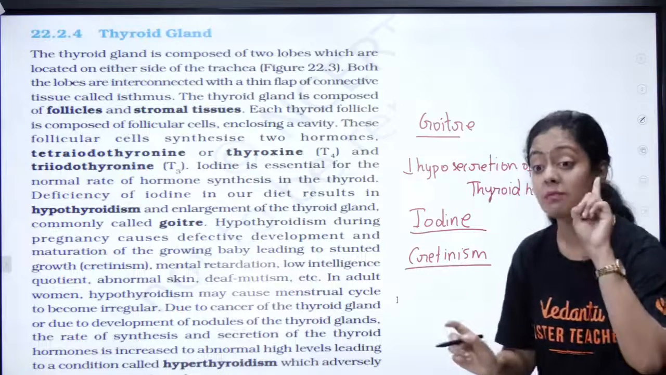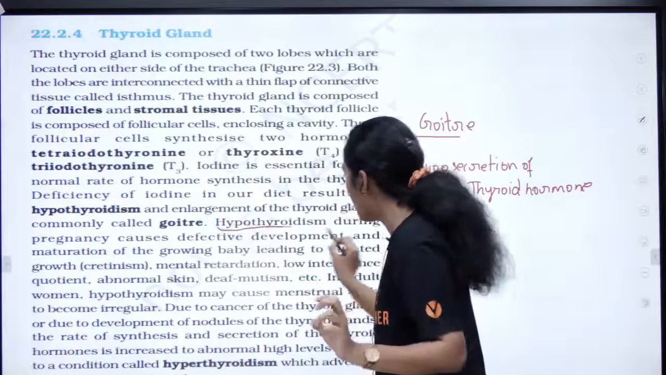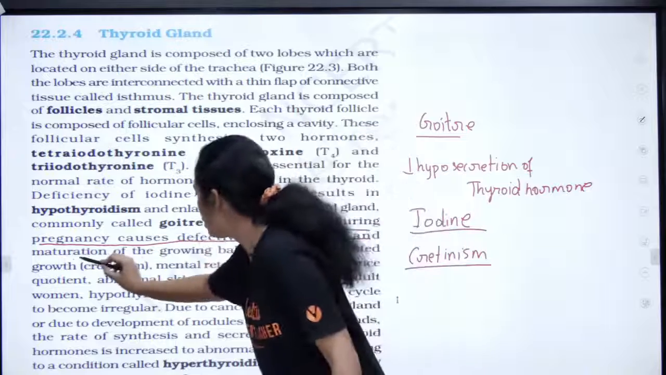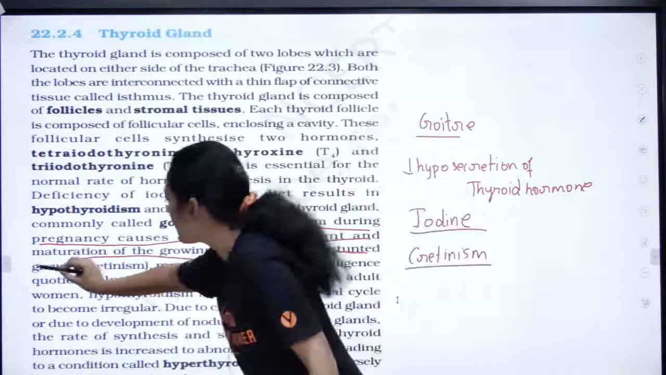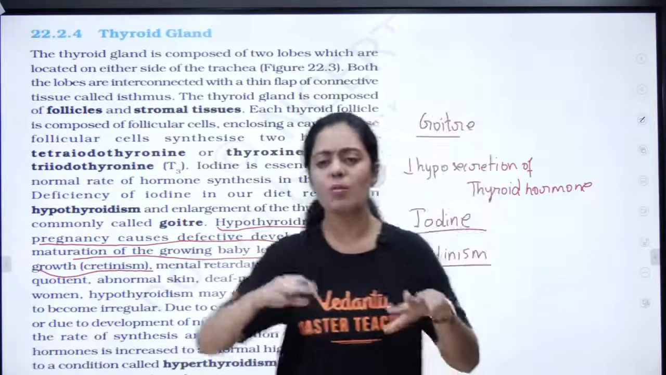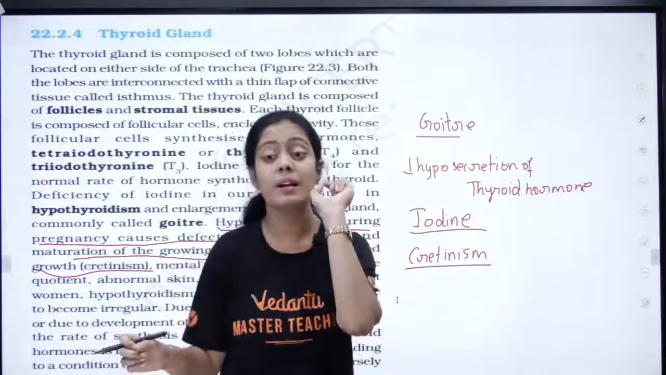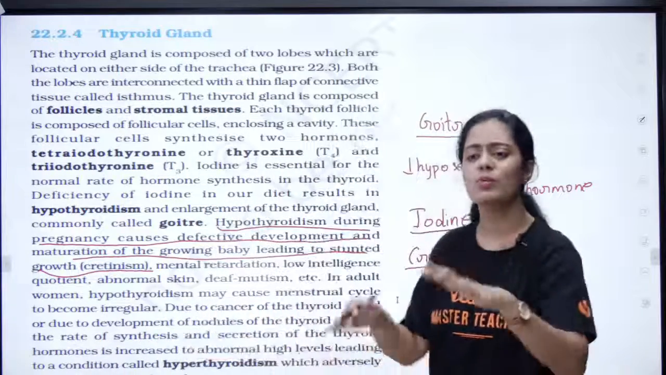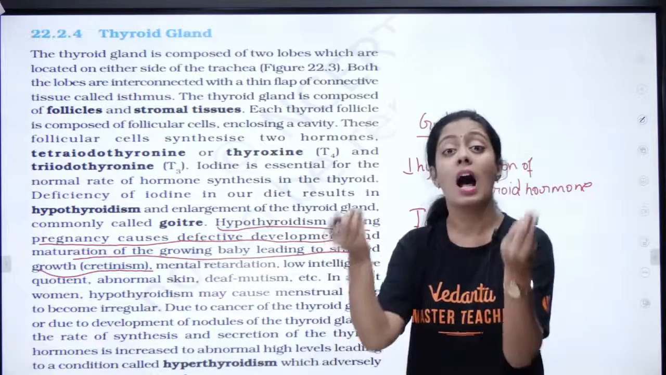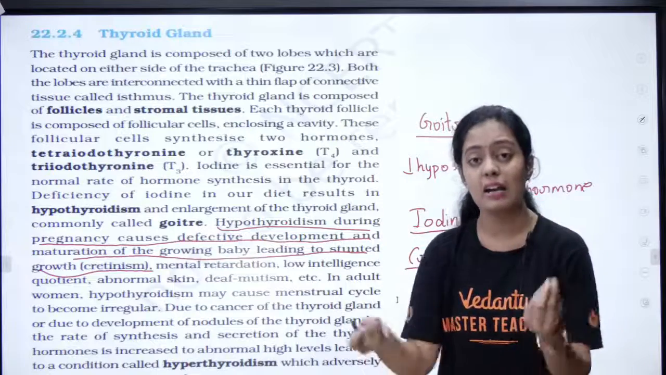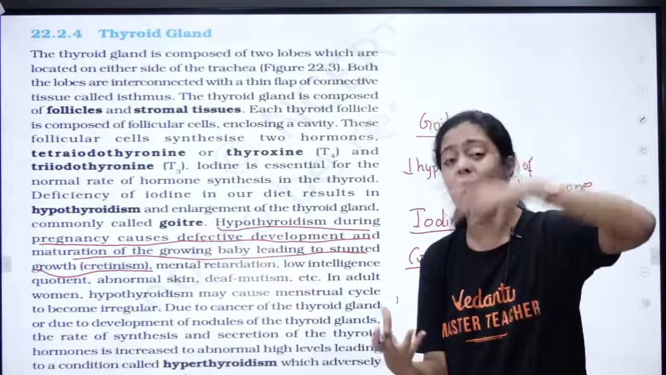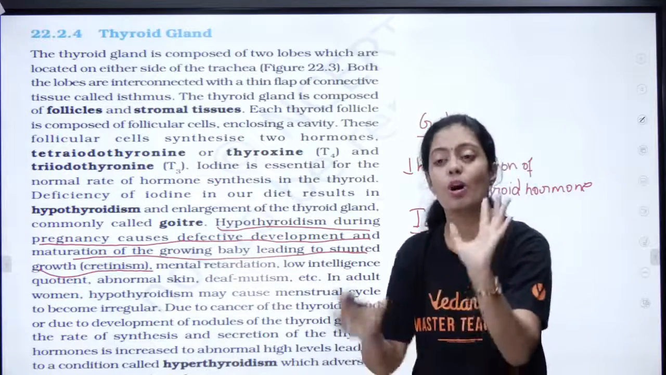cretinism. Okay, listen to me very, very carefully. Hypothyroidism during pregnancy causes defective development and maturation of the growing baby, leading to stunted growth called cretinism. Now if a mother is pregnant, her hormones will not all be the same. Remember it very carefully. All the hormones will be abnormal. One hormone will be higher, one hormone will be lower. If the pregnant mother is having hypothyroidism, then the child who is developing inside suffers from a syndrome called cretinism.